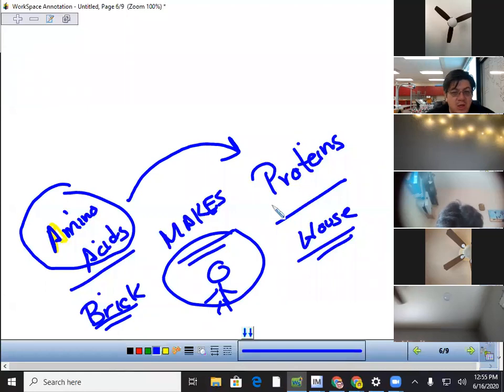You understand that, Joshua? Yeah. So you're not wrong in the relationship. You need amino acids to make proteins, but it's not the amino acids that make the proteins, just like it's not a brick that builds the house. A person builds a house. A ribosome uses amino acids to build a protein. Does this make sense? Yeah. So make sure you guys get this stuff fixed in your flip grids.